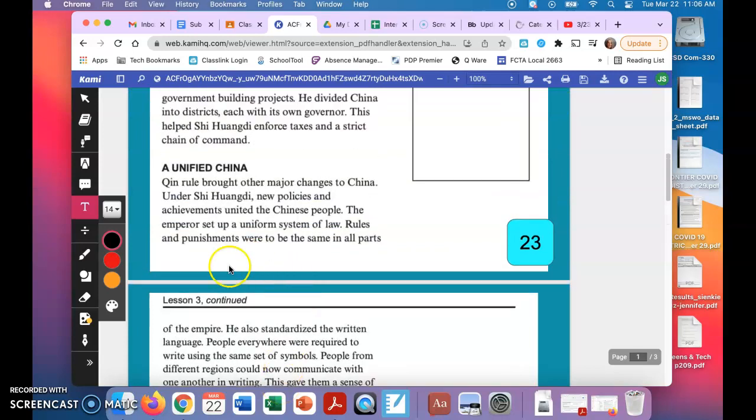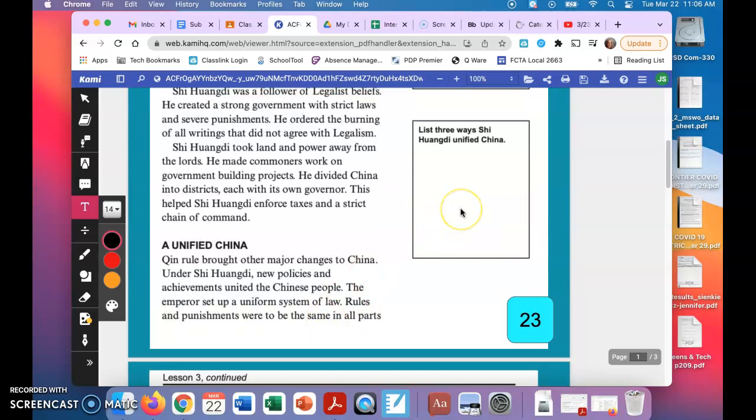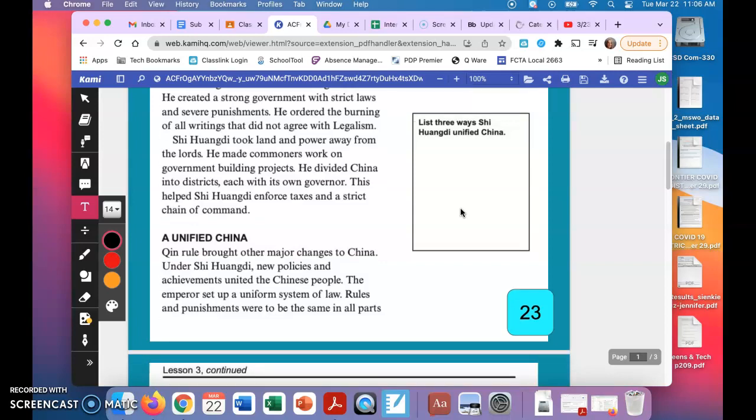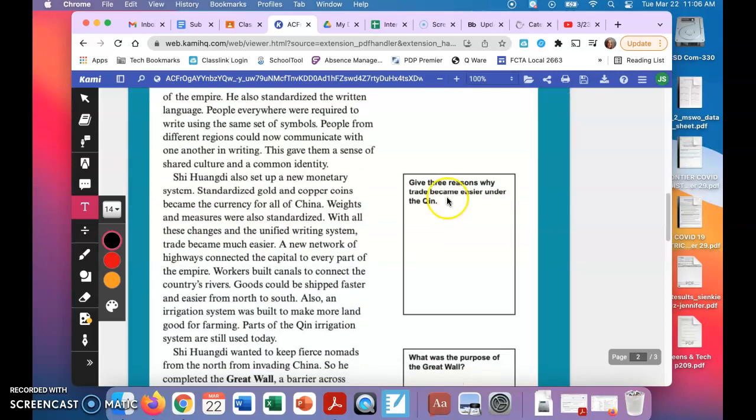So in this entire section that I just read on page 23 and 24, you should find at least 3 ways or more of how Shi Huangdi unified China. Your next question is give 3 reasons why trade became easier. Well, we talked about that.